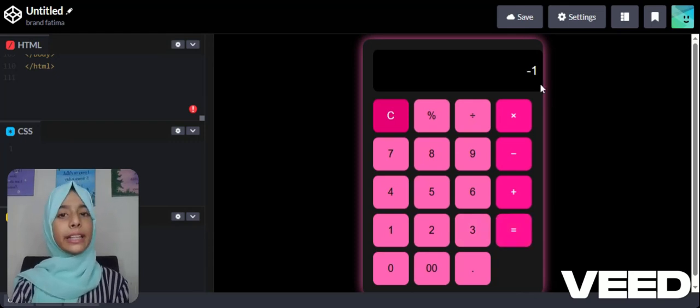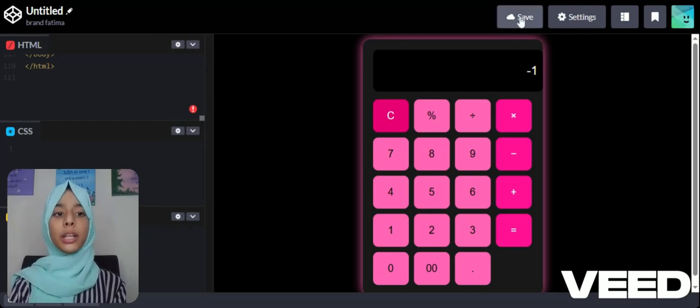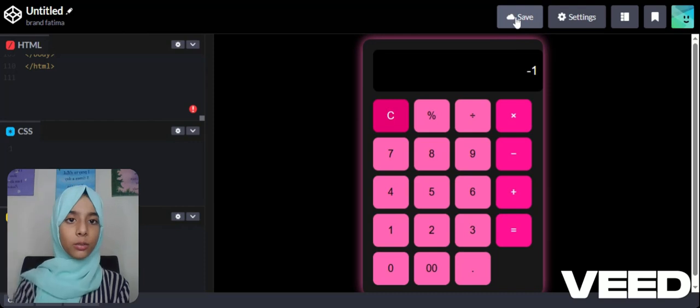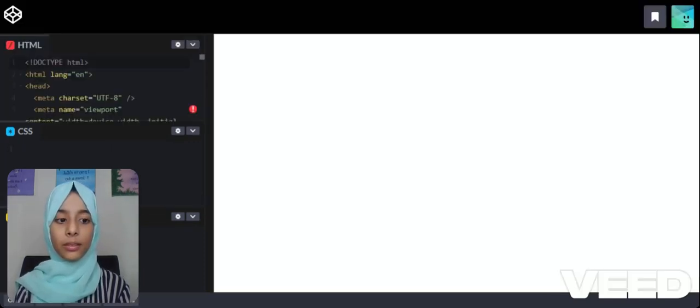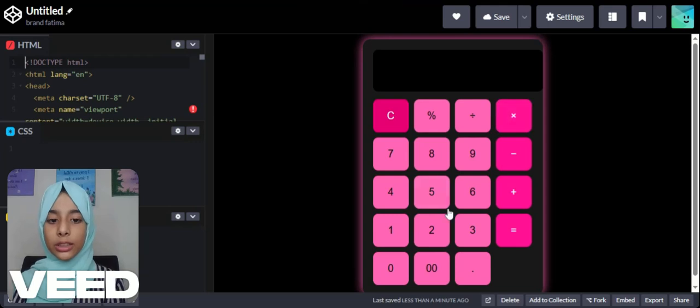Now you are thinking, how can we download it, how can we save it on our desktop, how can we open it, how can we give the link to someone? Here you can see this save button. You will click on it. It will not be downloaded. We will click on this save button. Yes, now you can see that before we clicked save, these were not there, but now they are. So you have solved it. But you are thinking that if I give this link, it will be embarrassing because they can also edit the HTML code.